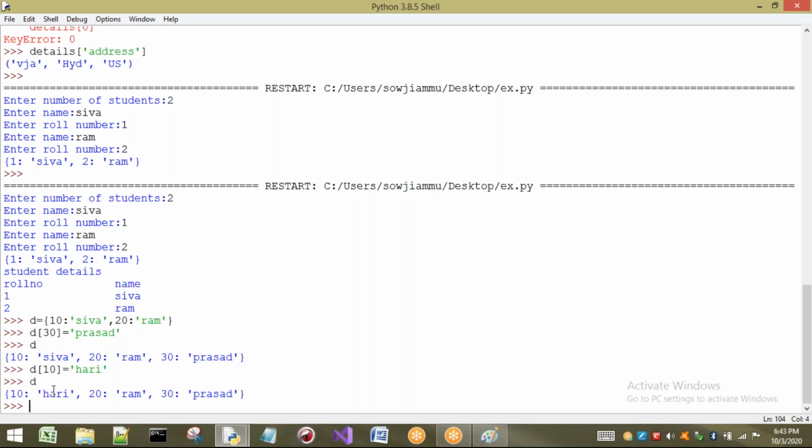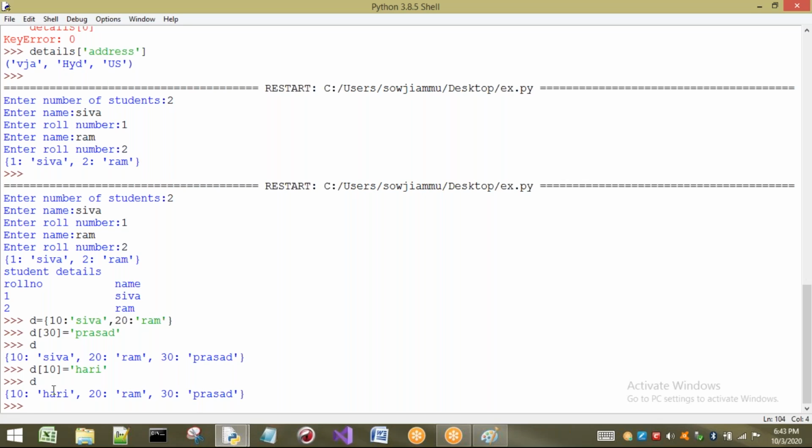So here I can change the values, so the mutability concept is applicable here. I can change the size of the dictionary also. So in the case of size also, we can say our dictionary is mutable. These are some of the important points about our dictionary.